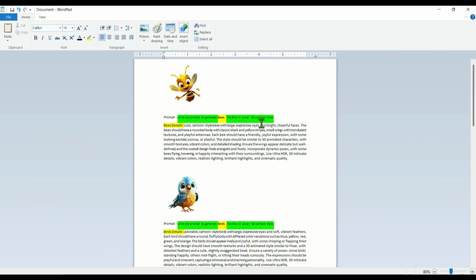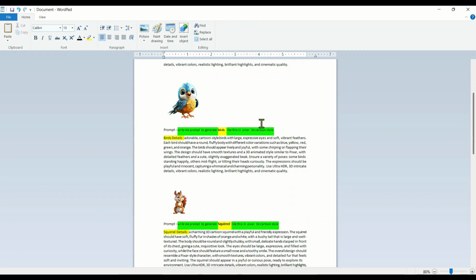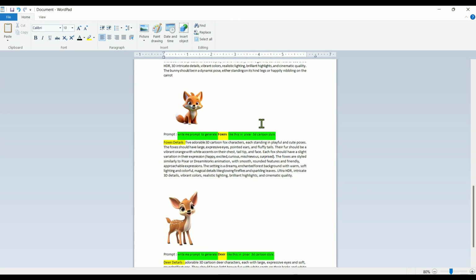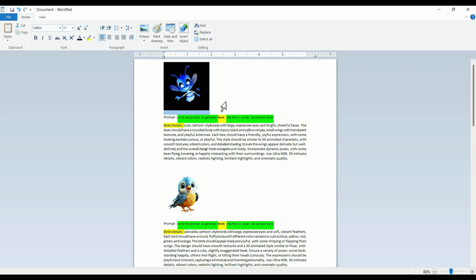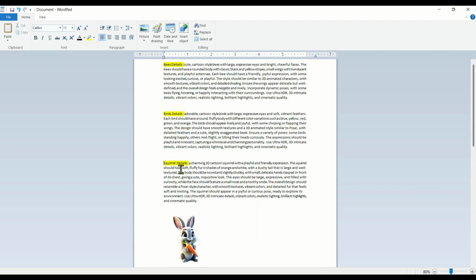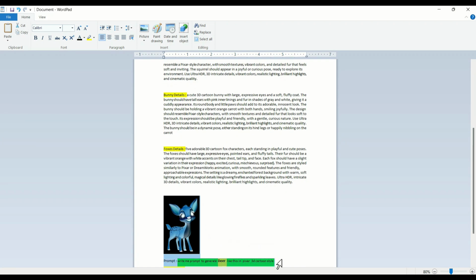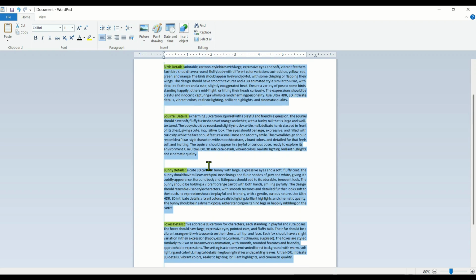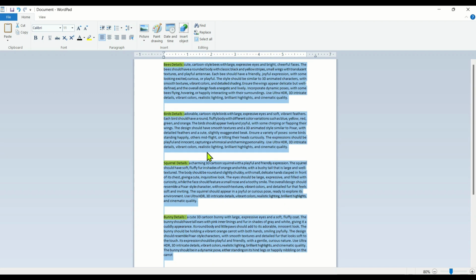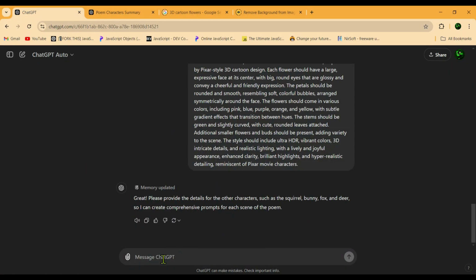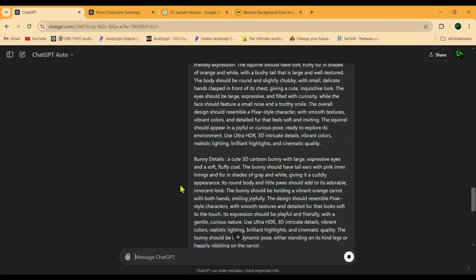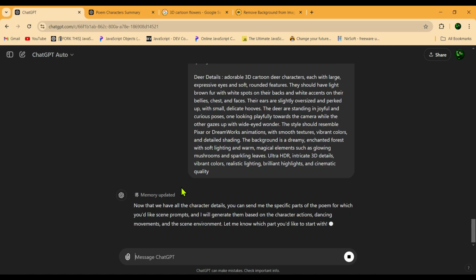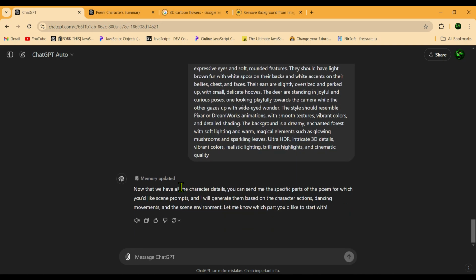Now, I'm going to paste all the character details into the first tab of ChatGPT, and I'll include all the prompts in the video description for you, along with the images. Before I send these details to ChatGPT, I'll remove the images and prompts, and then I'll go ahead and submit them. I've removed the images and prompts so that I can send just the character details to ChatGPT. Now, I'll go ahead and copy these details, paste them into the first tab of ChatGPT, and then hit send. Alright, so we have now sent all our character details to ChatGPT, and we are ready to generate the video.